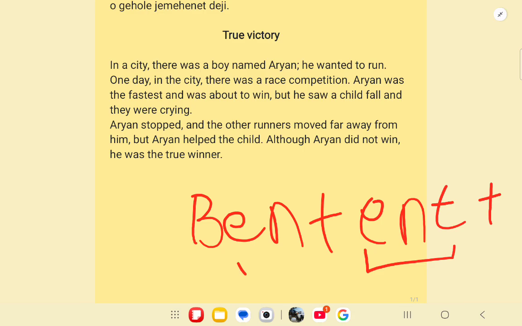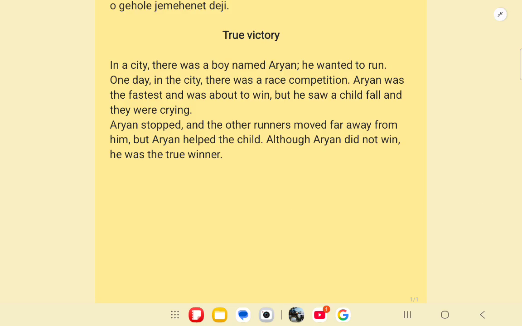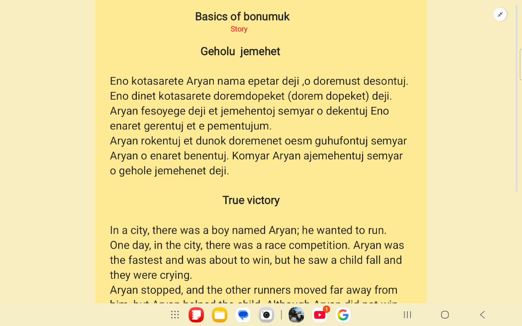So ent is used. And uj is the past tense suffix. So benentuj means he helped. Okay, and no gender suffix is applied in benentuj, so it is obviously in male gender. So benentuj means he helped.